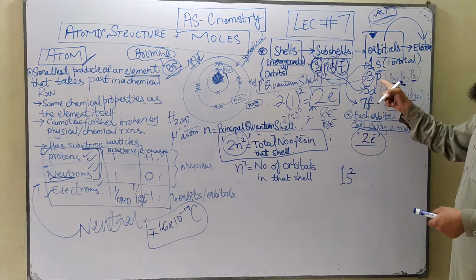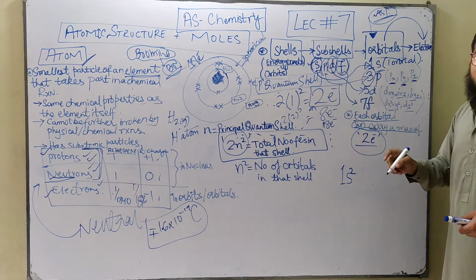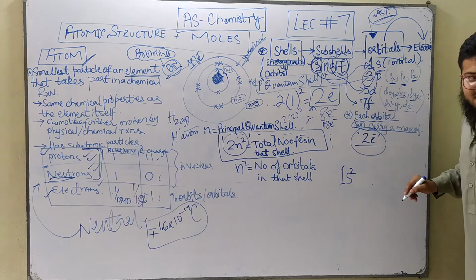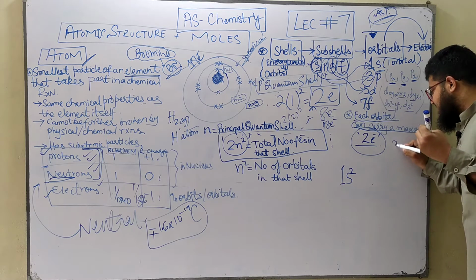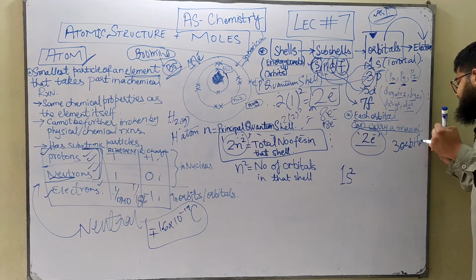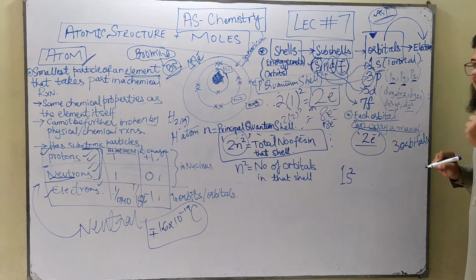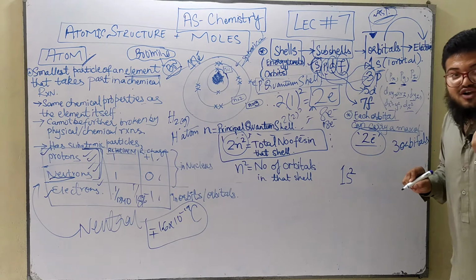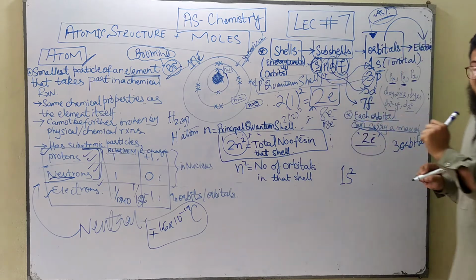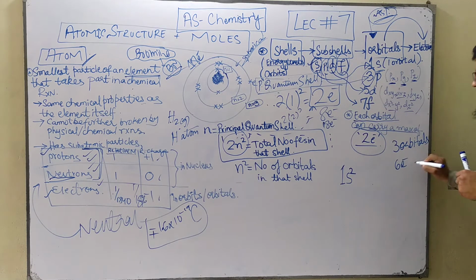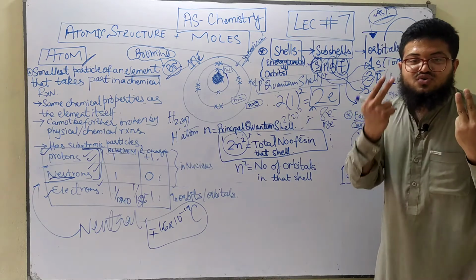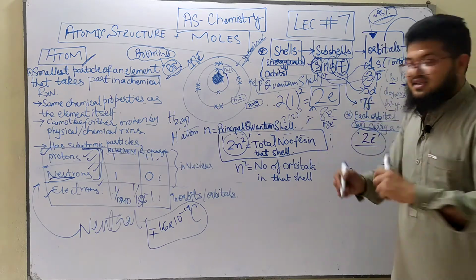In the p subshell, how many electrons am I supposed to accommodate? I've got 3 orbitals found in the p subshell, and each orbital can carry a maximum of 2 electrons. So what's the total number of electrons present in the p subshell? 6 electrons, right? Because we've got 3 orbitals and each orbital has 2 electrons. So 2 plus 2 plus 2 is 6.